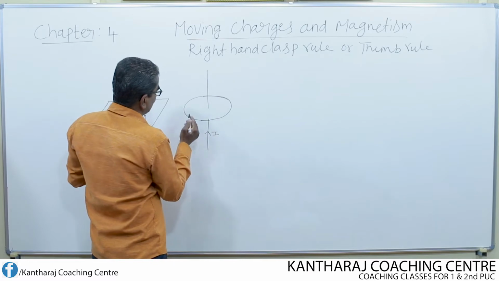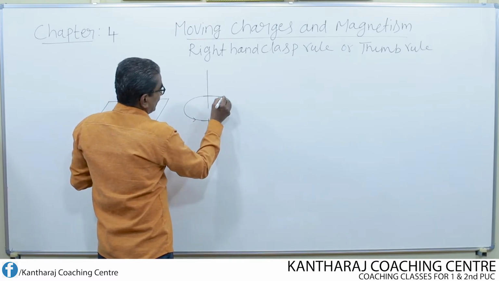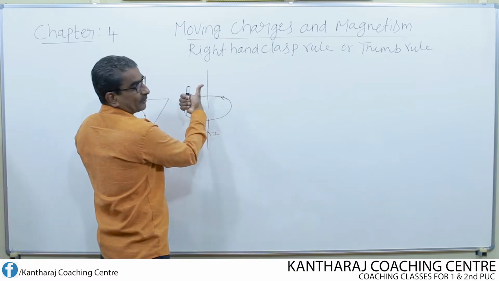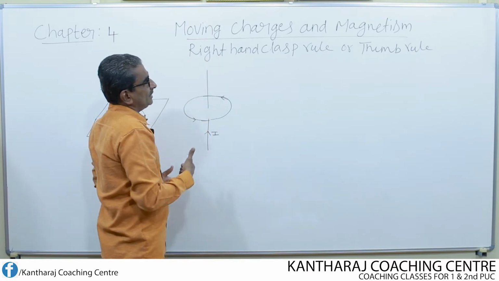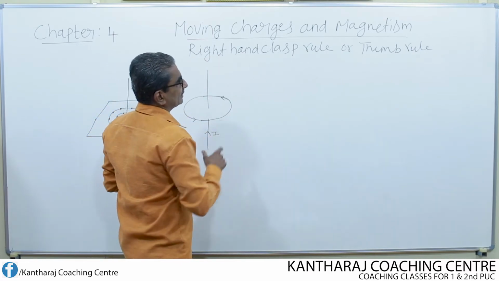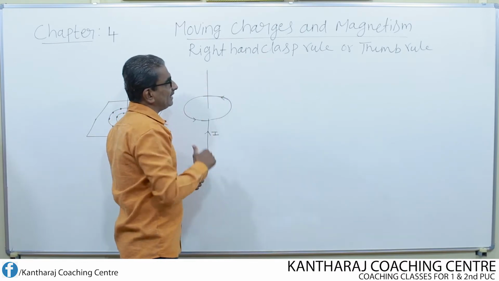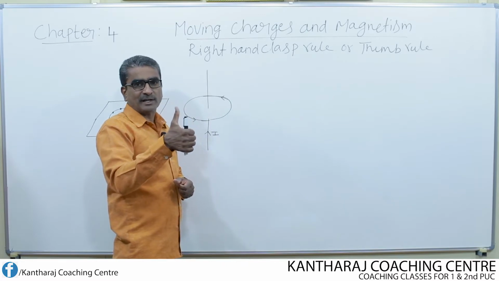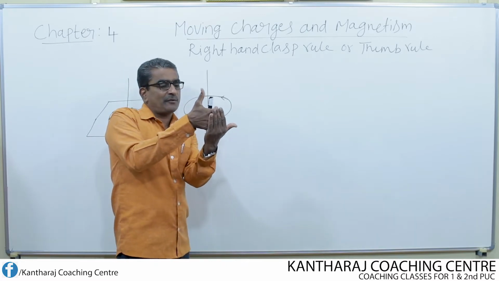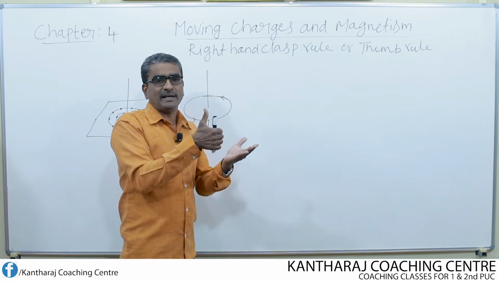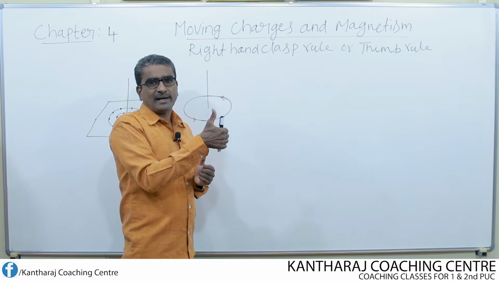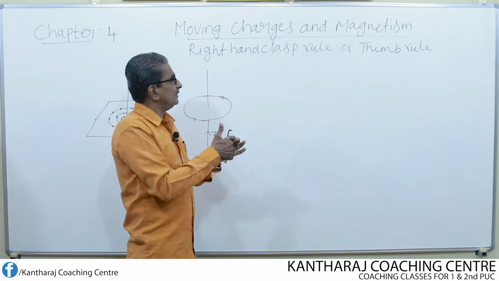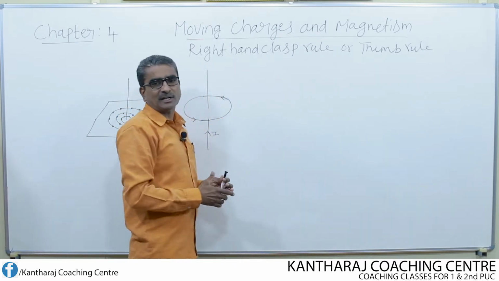So I just put an arrow. The arrow indicates the curling direction of the four fingers. So this is the statement of the right hand clasp rule or thumb rule. Why is it called the thumb rule or the right hand clasp rule? We are using the right hand, and we are making use of the thumb and also the clasping fingers to represent the magnetic field direction. So if the thumb represents the current direction, then the clasping fingers give the direction of the magnetic field. So clasping and thumb, both these terms are used.